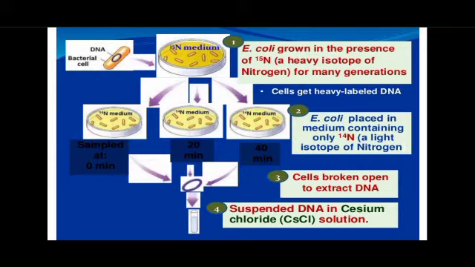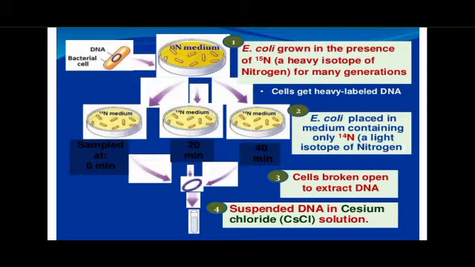Initially they took E. coli bacteria and grew them in the presence of the heavy isotope of nitrogen, N15, for many generations. So they grew the E. coli in a heavy nitrogen medium, and after several generations it was allowed to replicate in a medium containing N14.